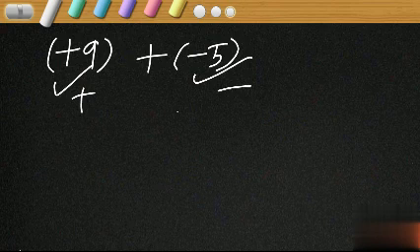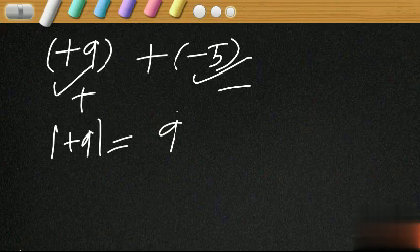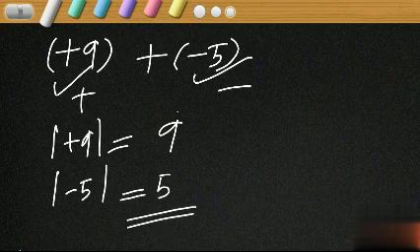What is the meaning of magnitude? What is meant by magnitude? Without sign, the value of the integer is known as magnitude. So, magnitude of the integer having greater magnitude means what? Without sign, which one is greater? That we have to consider. So, let's consider the magnitudes of the two integers. What is the magnitude of plus 9? Yes, 9. What is the magnitude of minus 5? 5, isn't it? So, which is the number having greater magnitude? Surely, plus 9 is the number having greater magnitude.